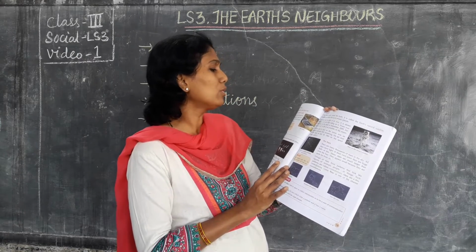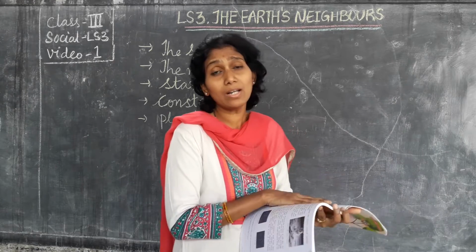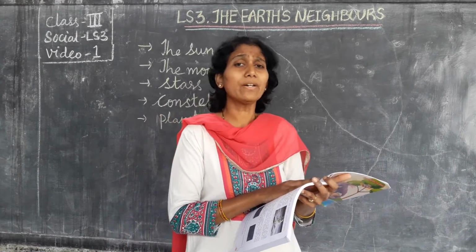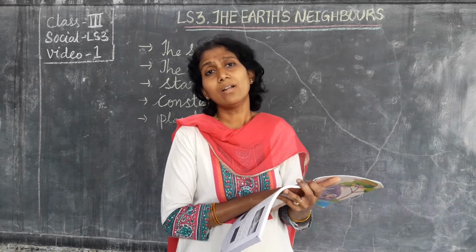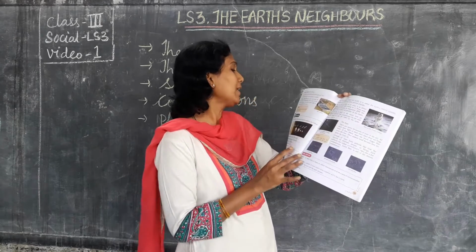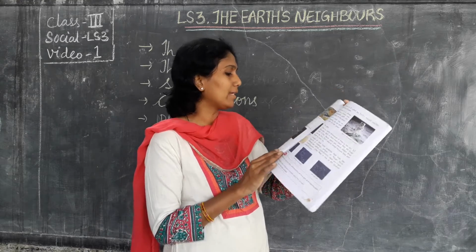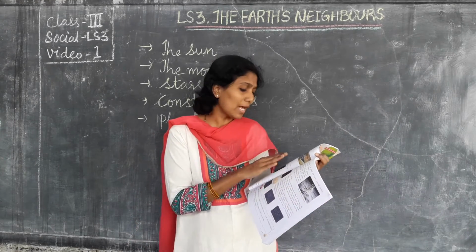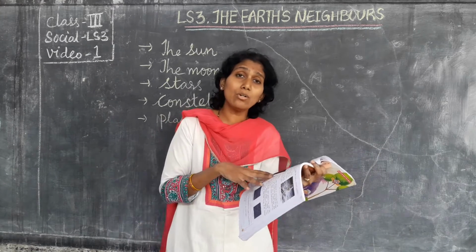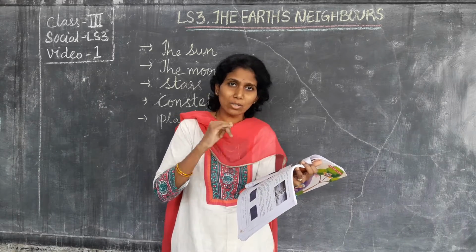It can also be used to light up the streets at night and to run cars. The sun is the only body in the solar system which has its own light. Other planets do not have light of their own, but the sun has light on its own.